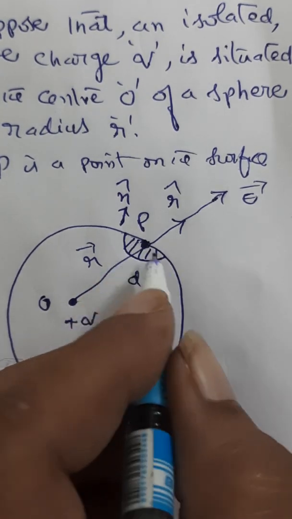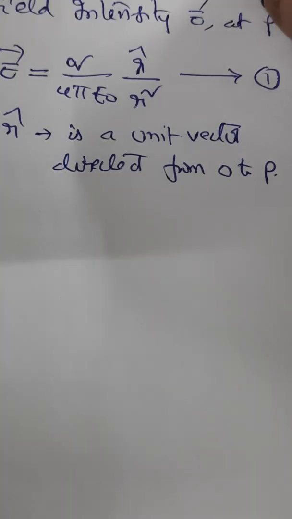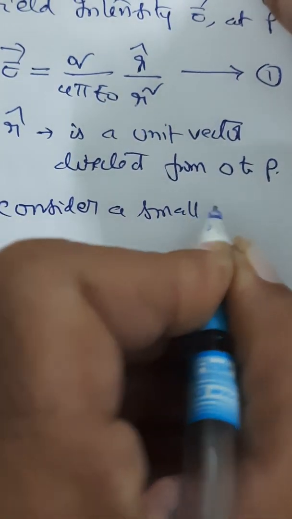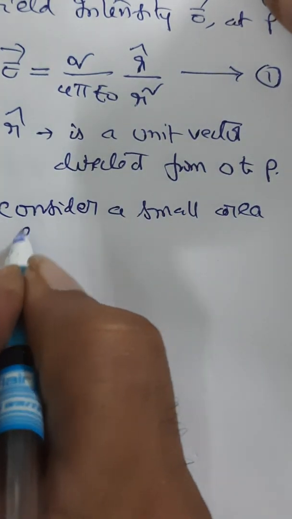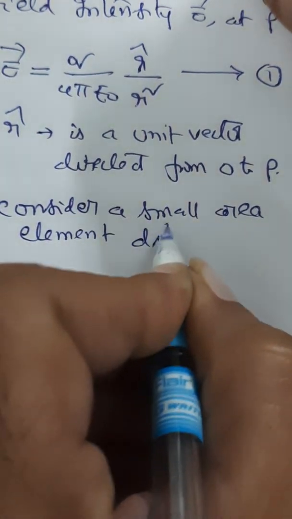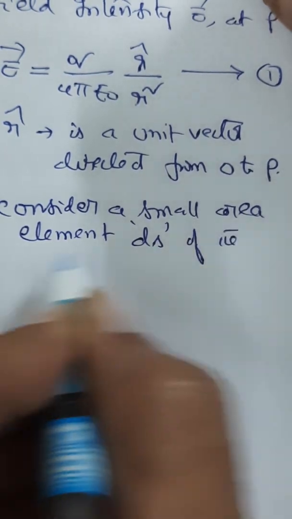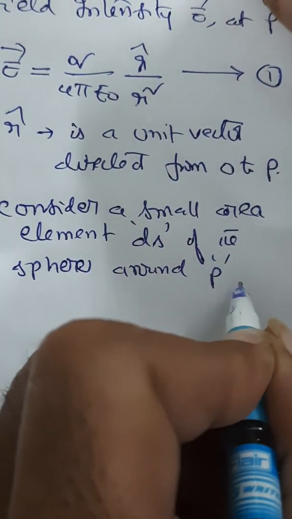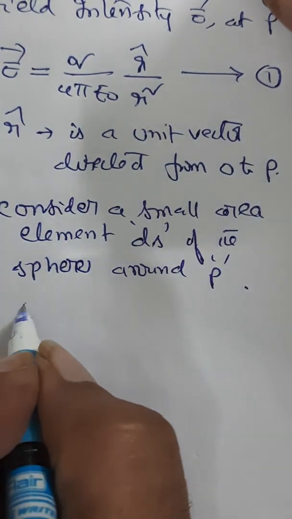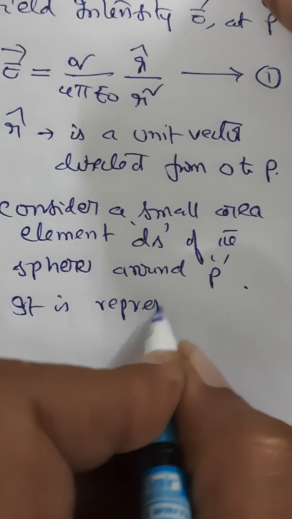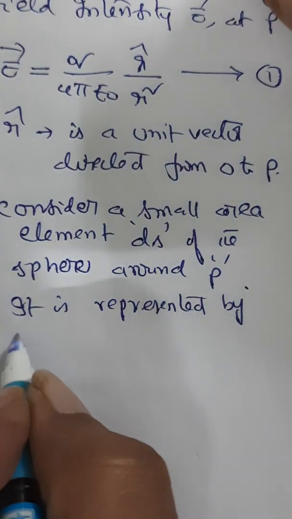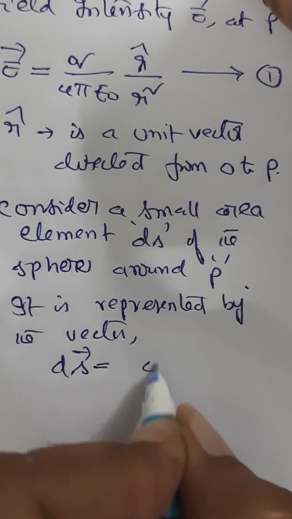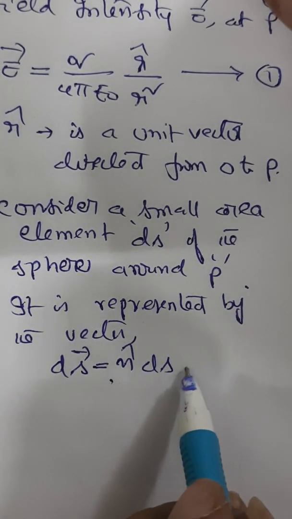So consider a small area element ds of the sphere around P. It is represented by the vector ds bar, which is nothing but n cap ds, the direction and the magnitude.